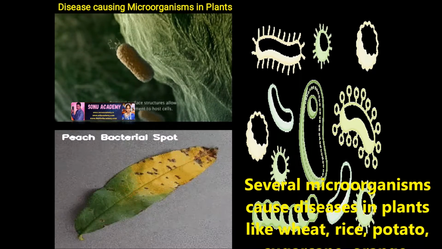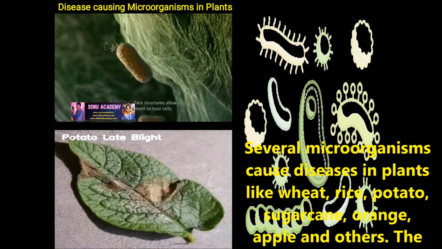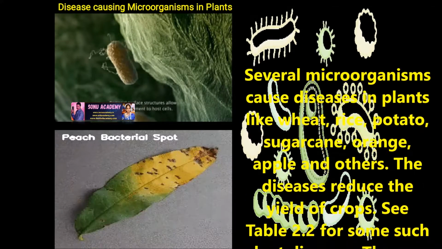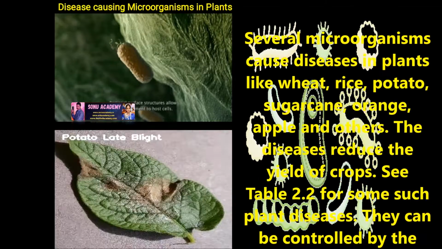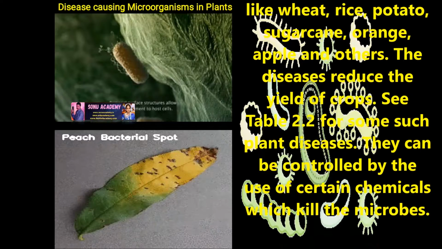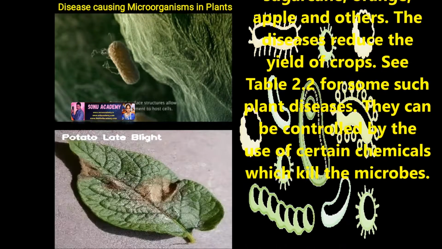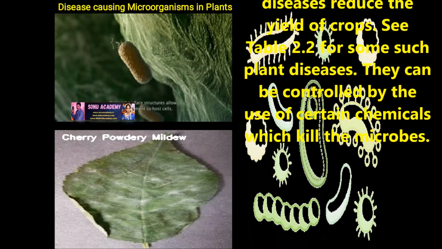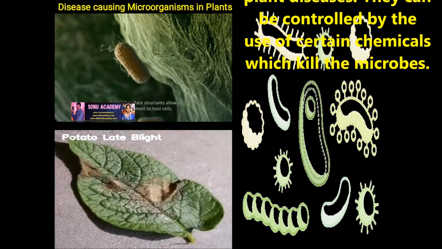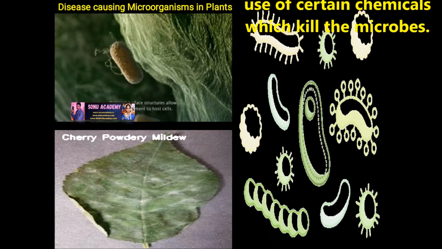Children, now let us discuss the disease-causing microorganisms in plants. Children, several microorganisms cause diseases in plants like wheat, rice, potato, sugarcane, orange, apple, and others. The diseases reduce the yield of crops. See in the table some such plant diseases. They can be controlled by using certain chemicals which kill the microbes.